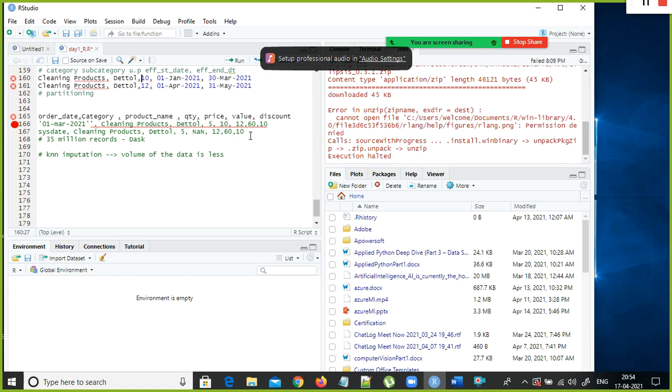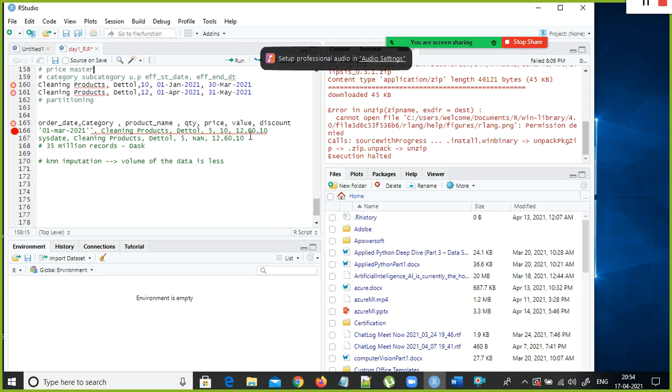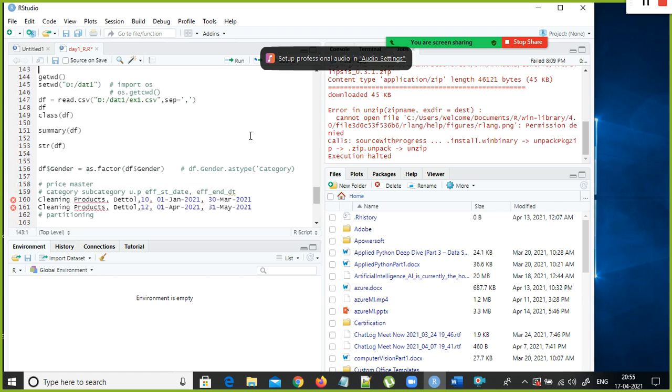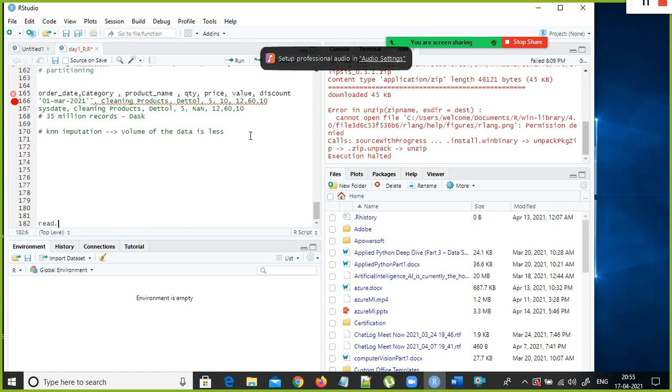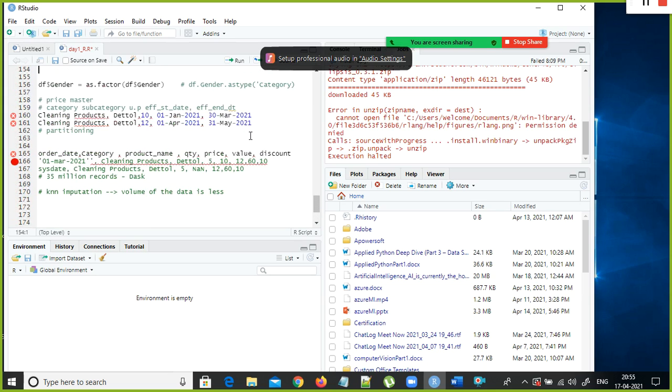That's all. Or if the business logic is way too complex, and if the data volume is less, then you can go for KNN imputation. And there are other techniques also available. We will discuss them as part of this one. Okay, this is one thing.